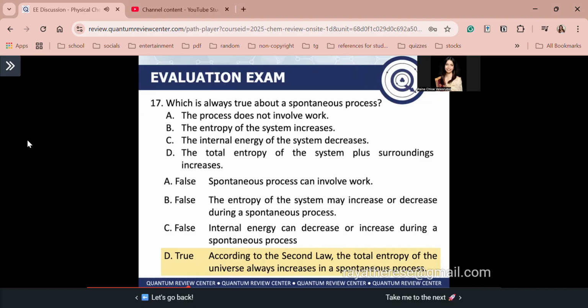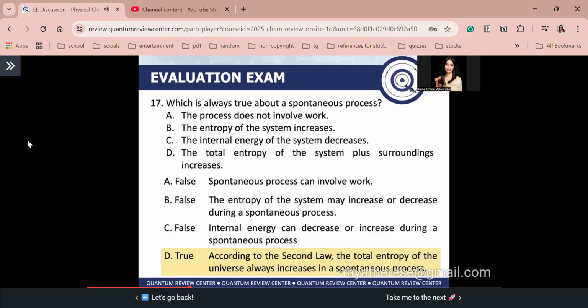Okay, so madali lang to. Kayang-kaya nito. So, for letter A, guys, it is false. Okay? Kasi syempre, yung mga spontaneous process, they can still involve work. Di ba? So, matik, mali na yan si letter A. Next, letter B. Okay? So, false, guys. Bakit? Because the entropy of the system may increase or decrease, di ba? During a spontaneous process. So, for example, freezing water, di ba? In freezing water, guys, you are decreasing entropy, tama? And freezing water is still a spontaneous process, di ba? At low temperatures, di ba? At the freezing point, freezing water is spontaneous, tama? Okay. So, letter B is false.